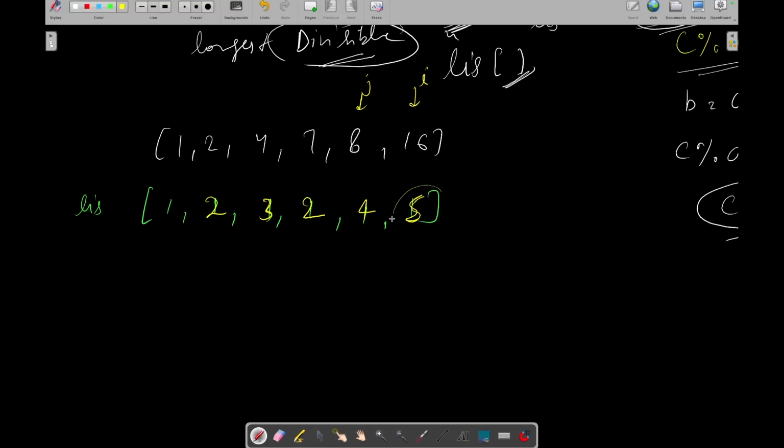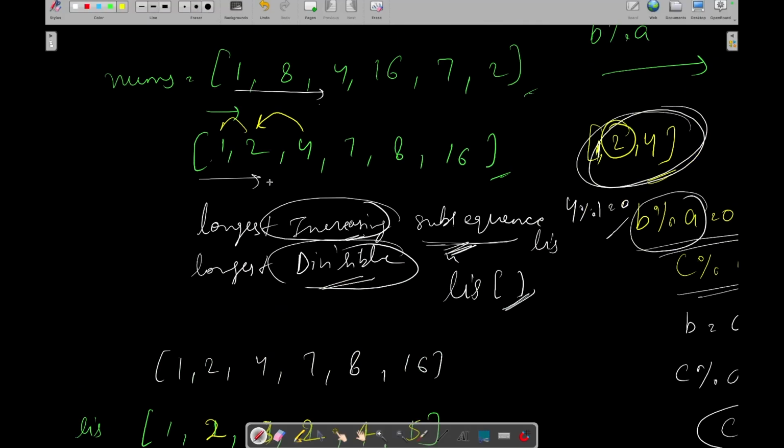Now similarly we are already at maximum, so we are not going to update it. Then we decrement j, and in this way we have got the length of the longest divisible subset. The benefit we got from LIS is that when checking whether 4 is divisible by 2, for the subset 4, 2 we didn't need to check all other elements, because we already know that 2 is divisible by 1 as well, so it is automatically counted in that subset.